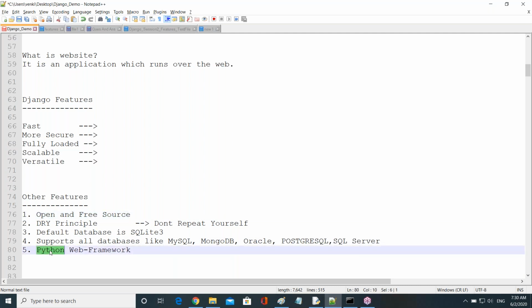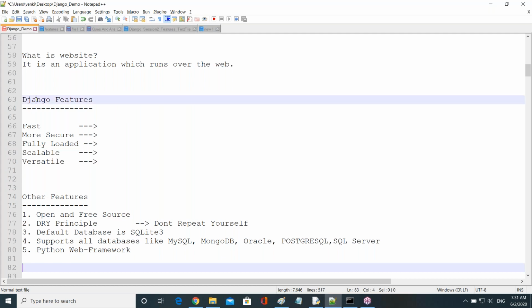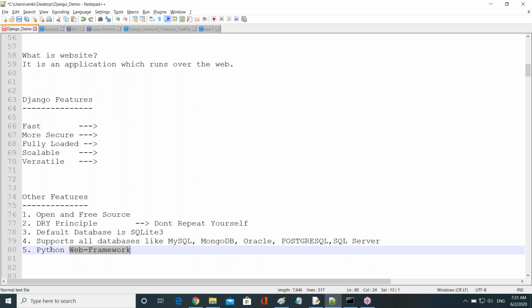In Python, it supports very little coding and also very simple syntax, guys. I repeat again: nowadays most people are interested to learn Django because this is a framework of the Python language.